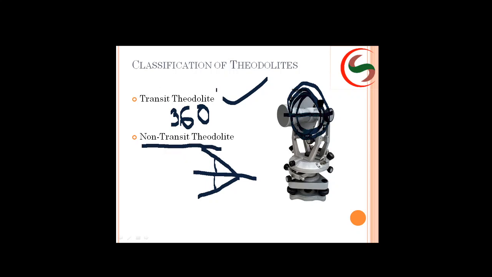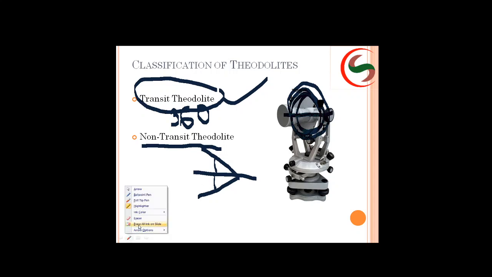We will be using transit theodolites only, because with this you can go for deflection angles, whereas with a non-transit theodolite we cannot calculate the deflection angles. For that reason you will be using transit theodolites only. Now, these are vernier theodolites, we call them, because you will have vernier plates here and there.